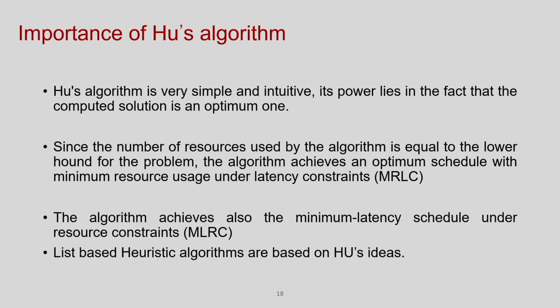List scheduling inherited the idea of labeling the nodes from the Hughes algorithm. So I can make the Hughes algorithm generic for a generic graph using list scheduling, which is a heuristic-based solution that may not always give you the best solution, but is very useful, and in most practical purposes we usually apply list scheduling. That is why I covered the Hughes algorithm in detail, as it is the backbone of this heuristic-based practical algorithm for the generic scheduling problem.